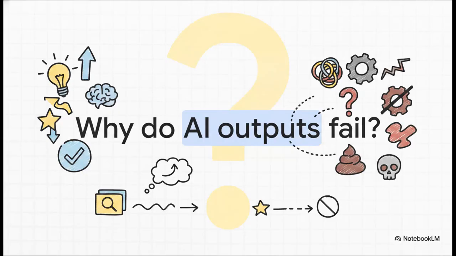So why do AI outputs actually fail? I mean, we all know that whiplash, right? You get these brilliant, mind-blowing insights from an LLM one minute, and then completely hallucinated, unhelpful nonsense the very next. In an enterprise environment where accuracy is your literal currency, that kind of inconsistency is just incredibly frustrating. You really can't build a reliable automated workflow if the core engine powering the whole thing just decides to go off script every third request.